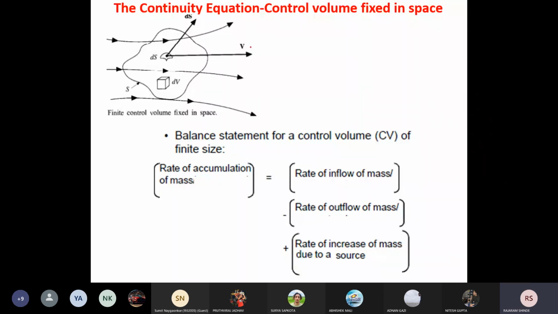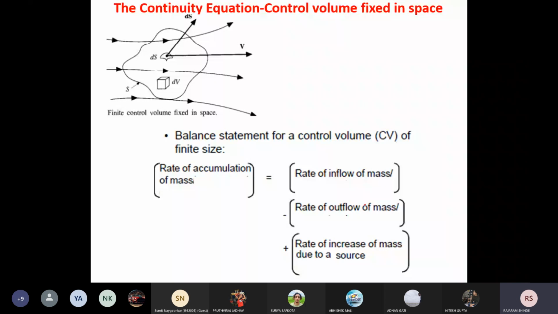Now, what is the mass balance statement? Here I have written the statement. That is, the rate of accumulation of the mass, that means the rate of increase or decrease of the mass, is equal to the rate of inflow of the mass, minus the rate of outflow of the mass.